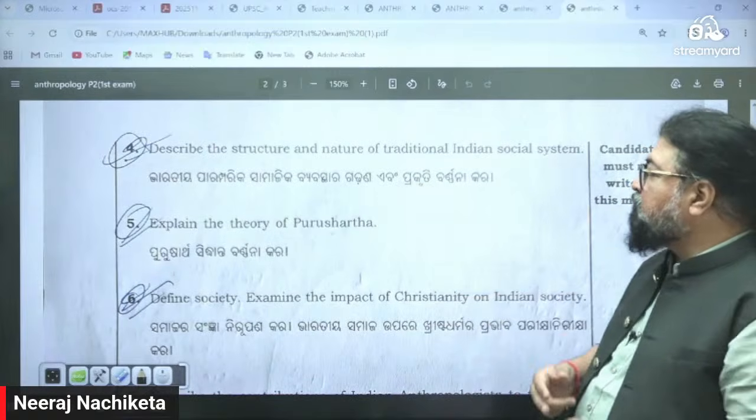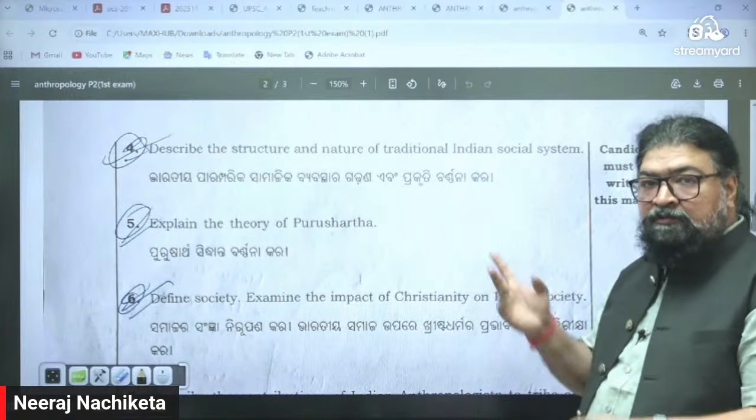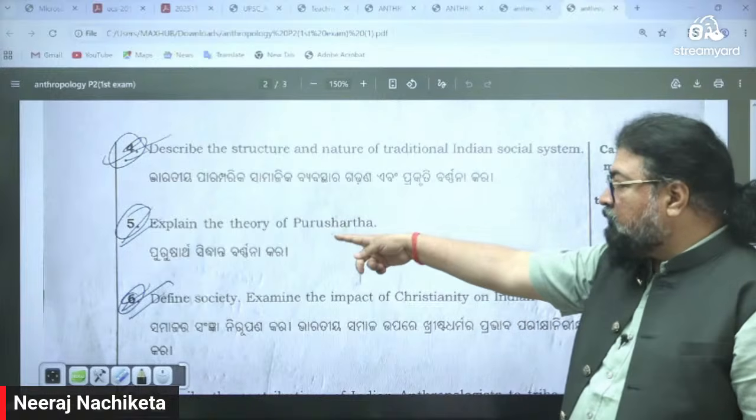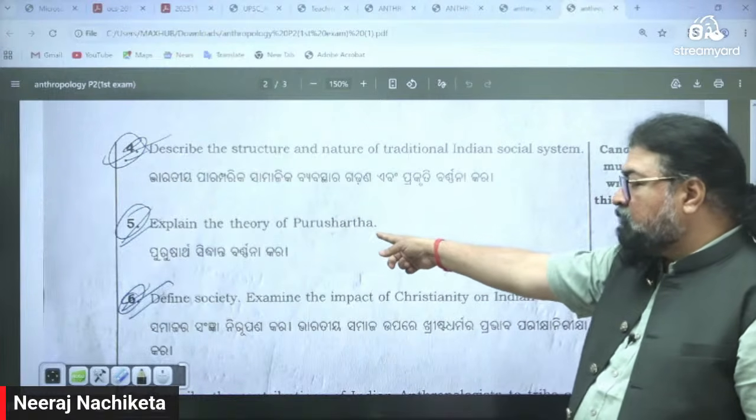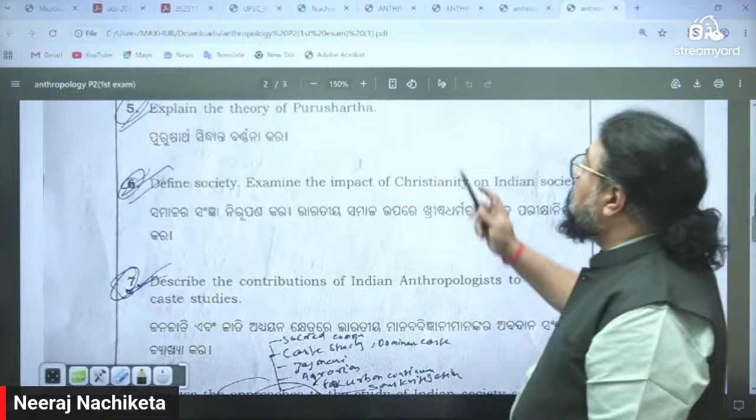Describe the structure and nature of the traditional Indian social system. Indian social system structure, and then nature. Explain the theory of Purusartha. Define society. This is paper 2. Now look at here, the UPSC paper.